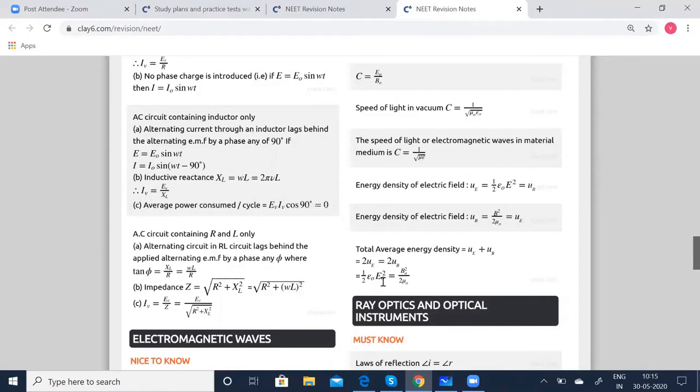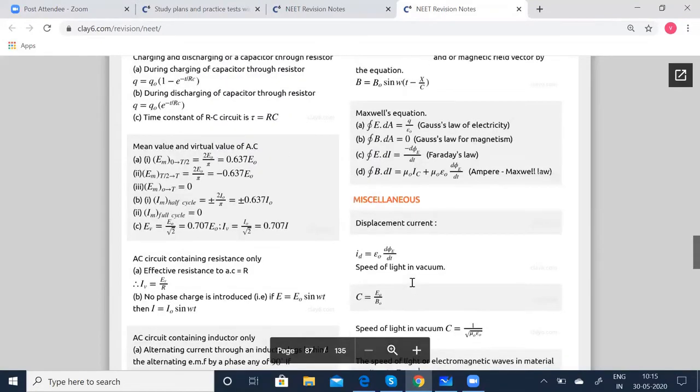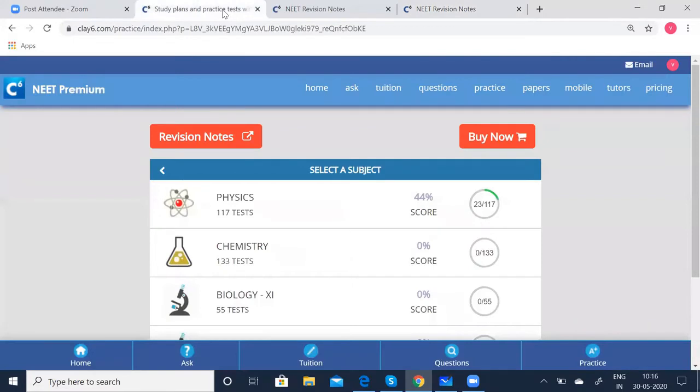So half epsilon 0 E0 squared is equal to B0 squared by 2 mu 0. These are the important formulae and concepts here. You can see the formulae part is very, very less. Mostly it is conceptual questions that can be asked from this lesson. So make yourself thorough. Having gone through this, let us go to the test.